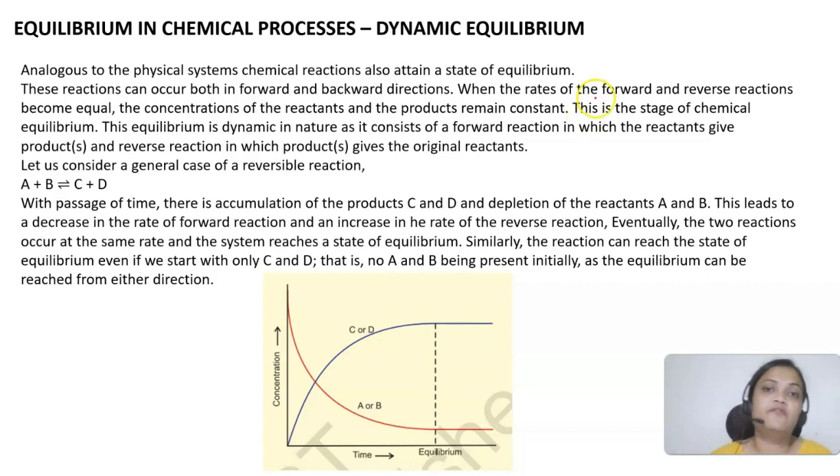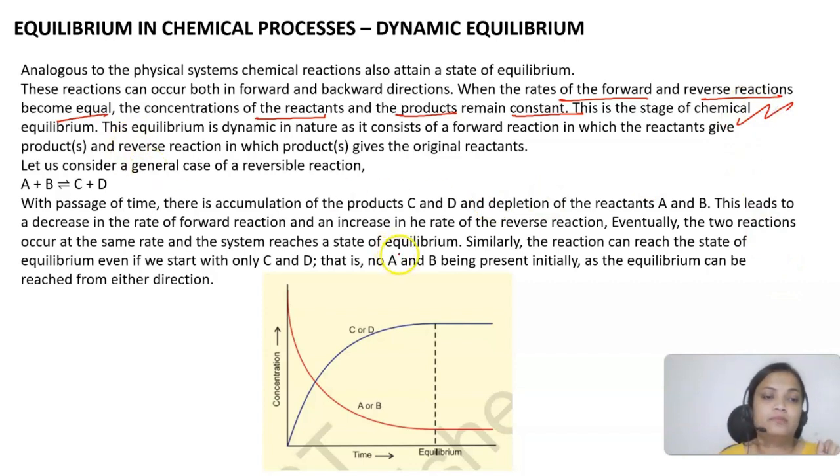Equilibrium will be achieved when the rate of forward and reverse reaction becomes equal and the concentration of the reactants and products remains constant. So at that time, when the rate of forward and backward reaction becomes equal, the concentration will also be constant. This will be the state of chemical equilibrium.